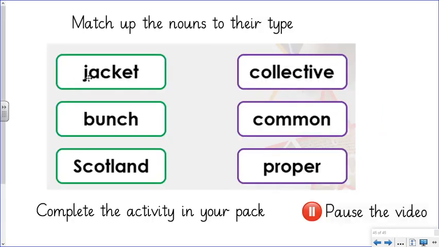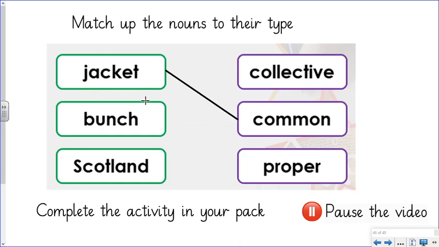Now have a look here. We've got three nouns along the side, and I would like you to match the nouns up to their type. So we've got jacket, bunch, and Scotland. What do you think? Okay, let's see. So jacket is something that is common, so jacket is a common noun.